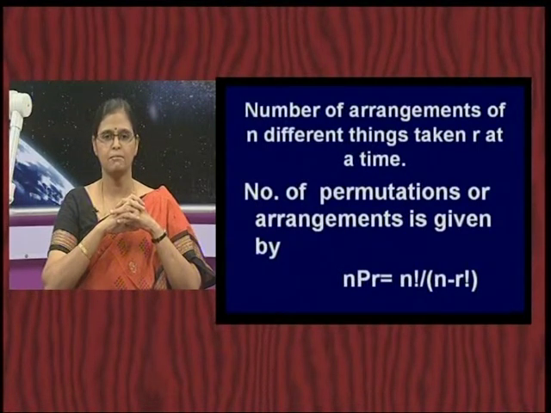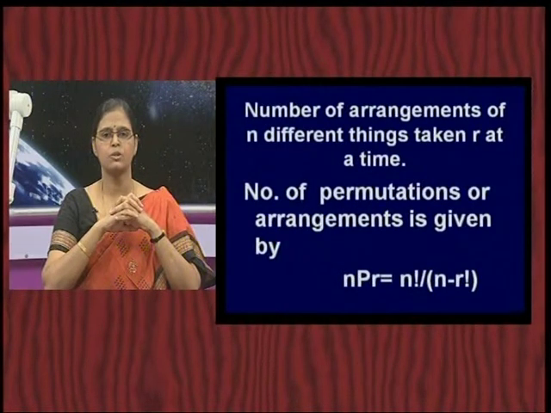So, if it is n factorial, how do you write n factorial? We have just seen you keep on reducing it by 1, that is n into (n minus 1), (n minus 2) and so on, you reduce it up to 1.